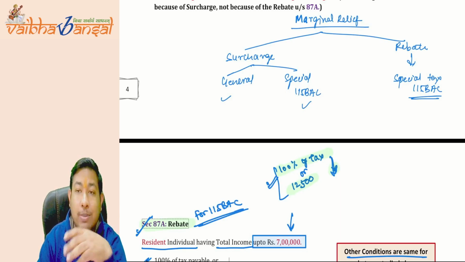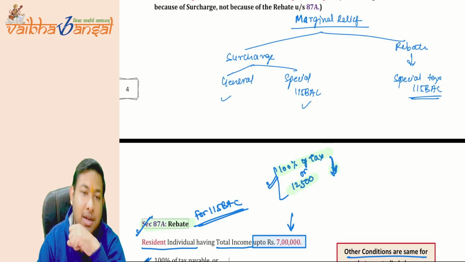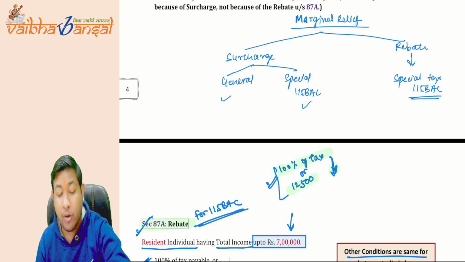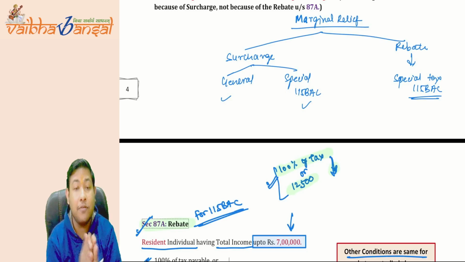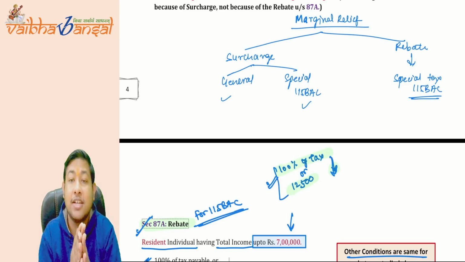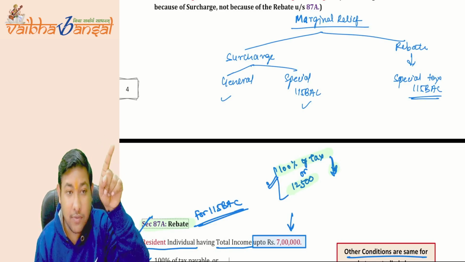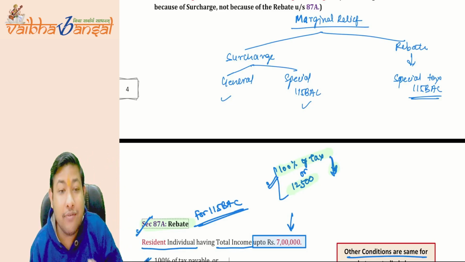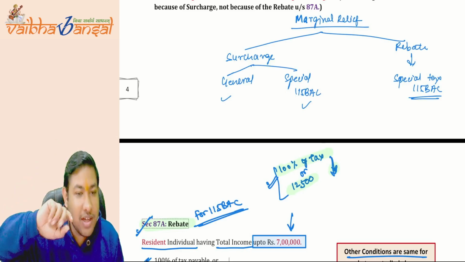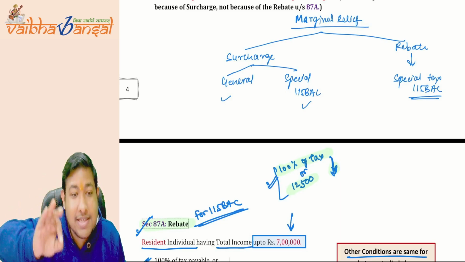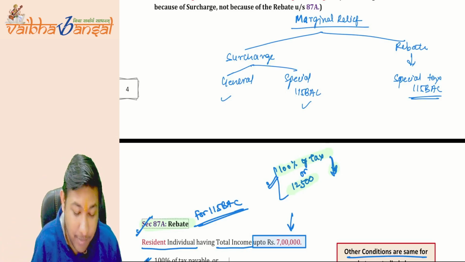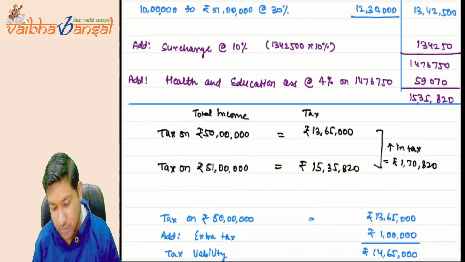So, sir, what is the concept of marginal relief on the rebate part? Same thing here. What is the concept of marginal relief? If there is an increase in income that is lower than the increase in tax, earlier due to the surcharge, but for 115BAC they have also given the option for the rebate. If your increase in total income is less than the increase in your total tax, then under 115BAC there is a concept of marginal relief on rebate. Let us understand this with an example as well.